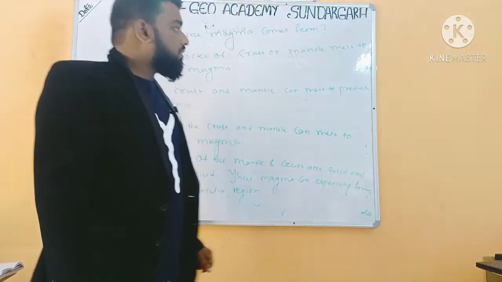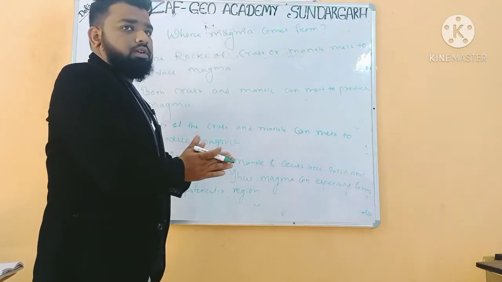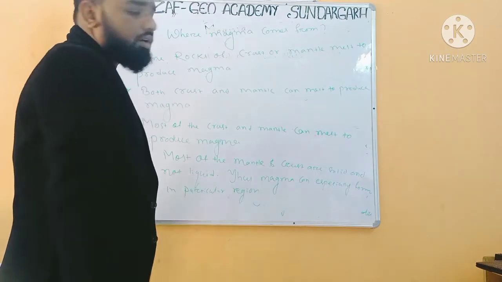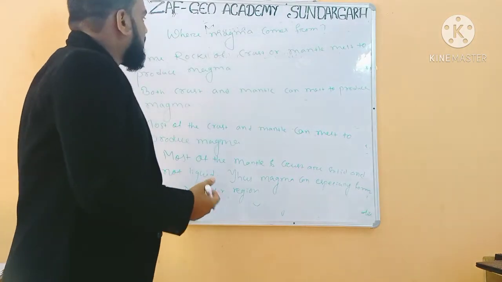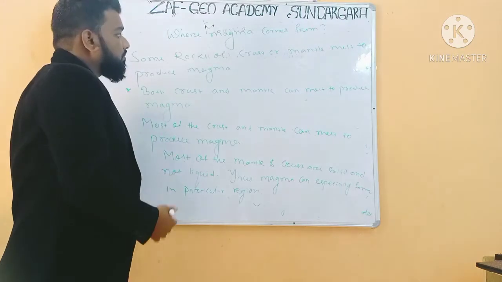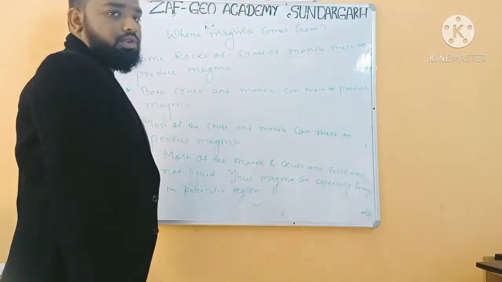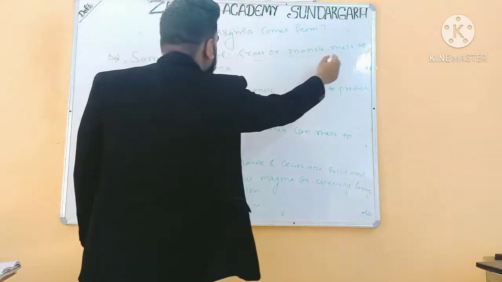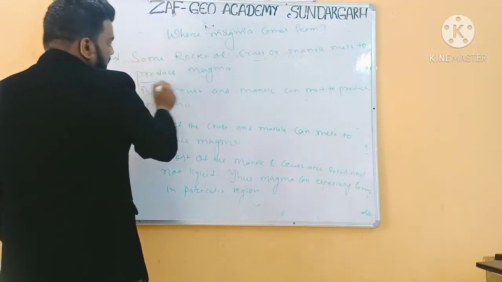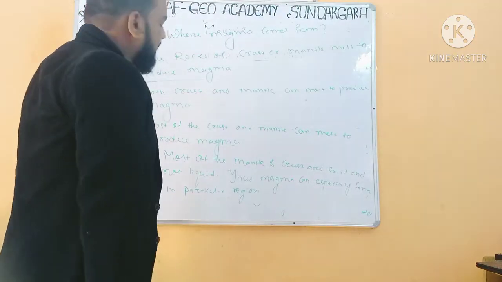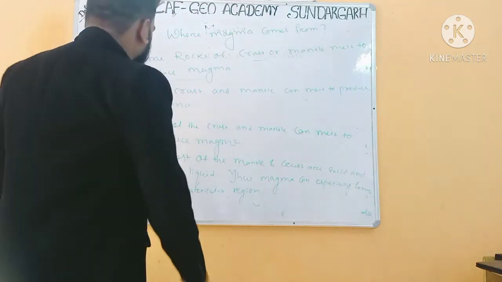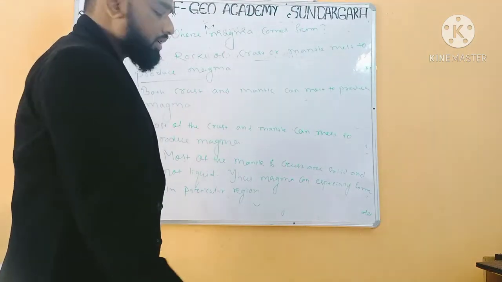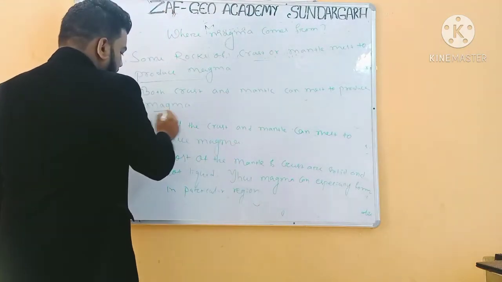From this, a question may come to your mind: where does this magma come from, where does it originate? Some rocks of the crust or mantle melt to produce magma. This is obvious. Both crust and mantle can melt. They have the capability to melt to produce magma.